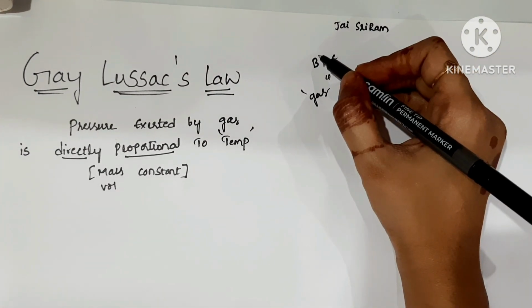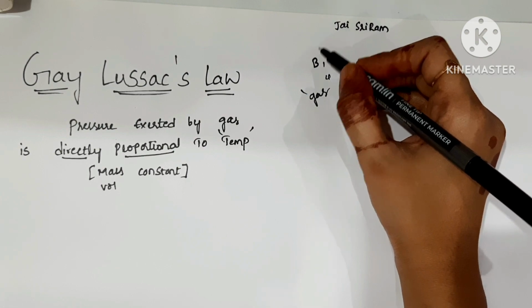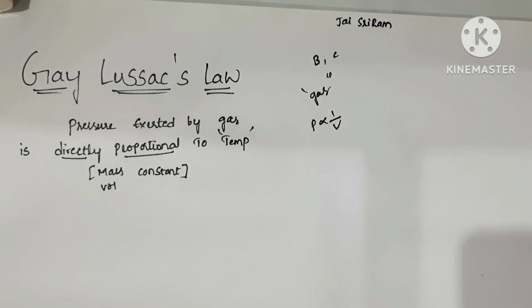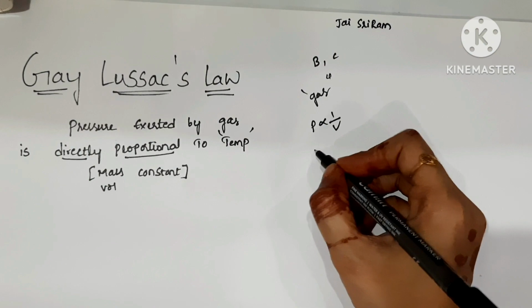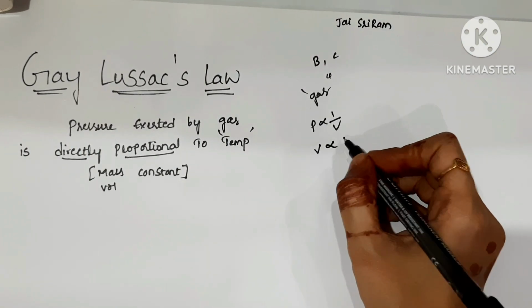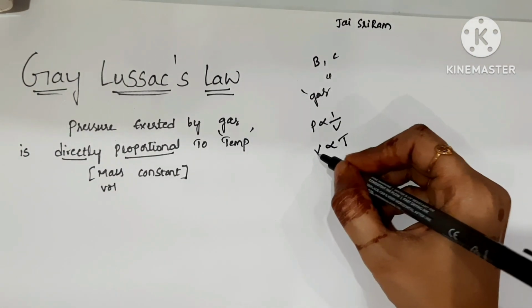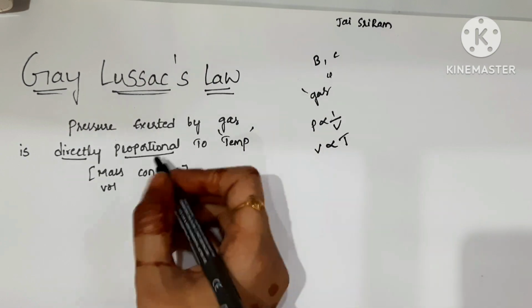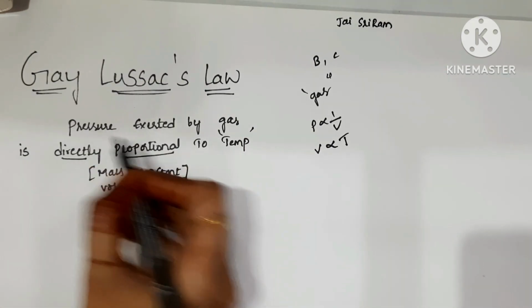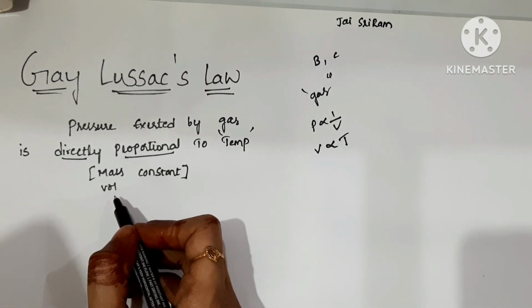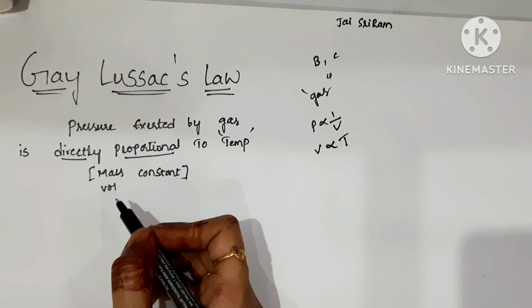In Boyle's law, pressure is inversely proportional to volume. But in Charles' law, volume is directly proportional to temperature. So in this law, pressure is directly proportional to the temperature when mass and volume are constant.